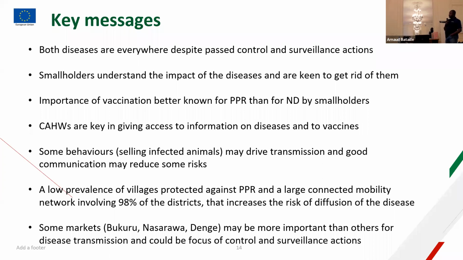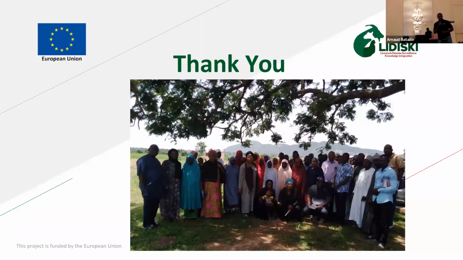A low prevalence of villages protected against PPR, and a large connected mobility network involving 98% of the districts, increases the risk of diffusion of diseases across communities. Some markets, including Bukuru, Nasarawa, Dengue, may be more important than others for disease transmission and could be the focus for control and surveillance actions. Okay. So thank you.